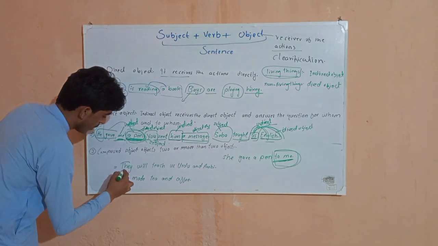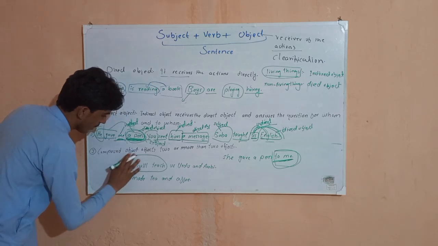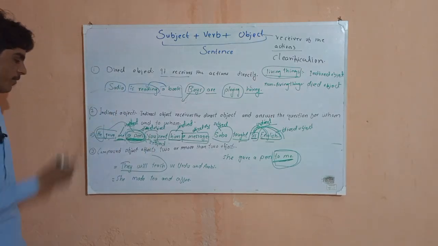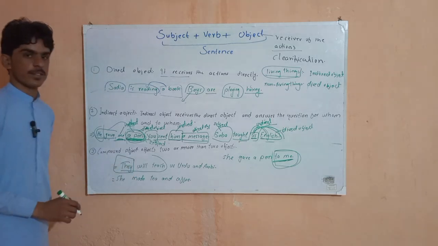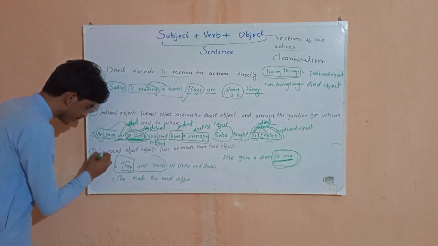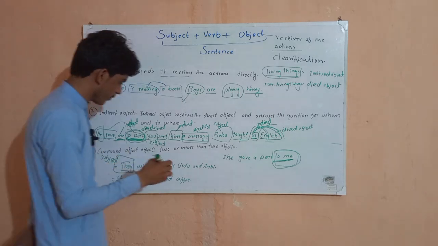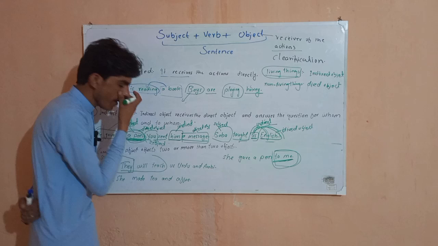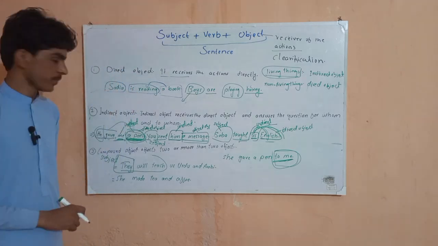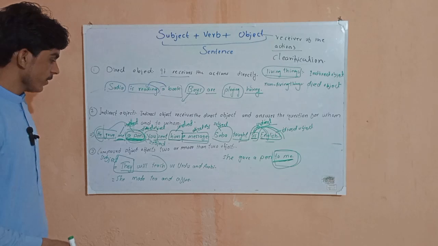Let's look at it: "They will teach us." Here we first need to know what "they" is. "They" is our subject. Okay, now you are good. They is our subject, and now we have two objects.